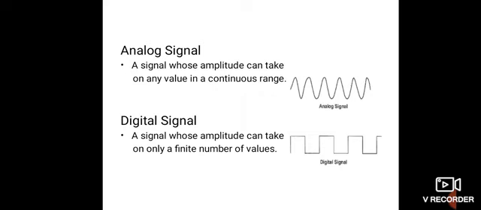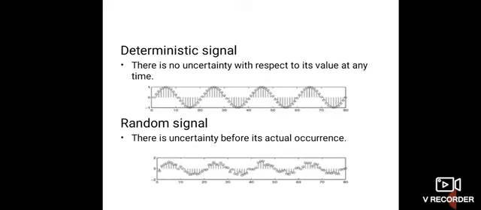So in the figure, for the analog signal, here I am showing a sine wave because it takes any value in the amplitude scale, and for the digital signal I am showing a square wave because it goes from a certain value to another certain value. Okay, next classification is deterministic signal and random signal.